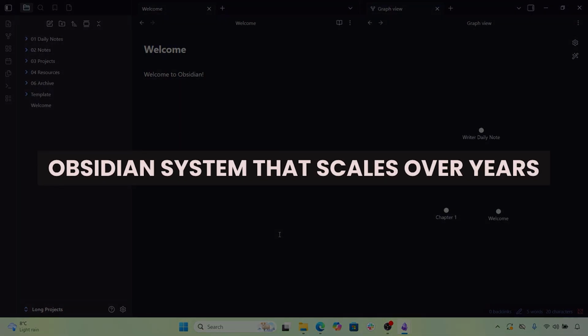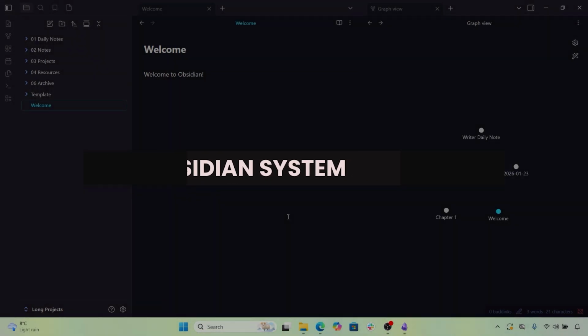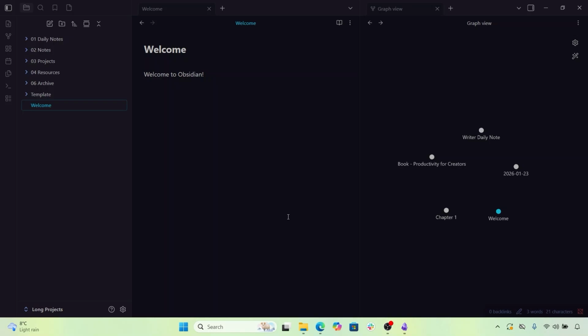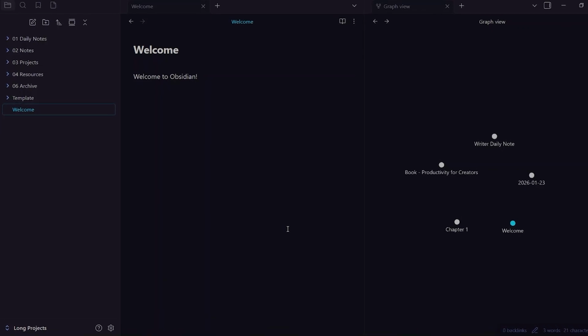Obsidian system that scales over years. Obsidian is one of the few note-taking tools designed for the long game. It doesn't push trends, templates, or short-term productivity hacks. This makes it ideal for building a personal system that grows with you over years, not months. This workflow that I'm going to show you here today focuses on sustainability, clarity, and long-term thinking.